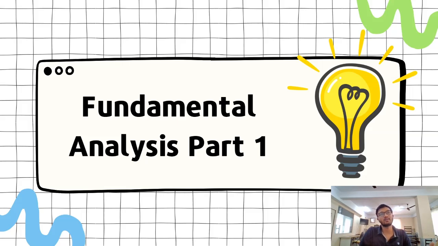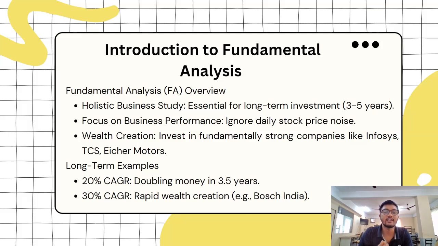So, in this particular analysis, we delve into the actual reality, the ground reality of a company. Take an example of Adani Enterprises. What I'm trying to say is that Adani has existence in all of these sectors, and the number of stores Adani has, what revenue the company is generating, what the profit percentage is, what the growth rate is, how much profit the company makes every year. These are the things that we look into in fundamental analysis. So it gives us a holistic business study.